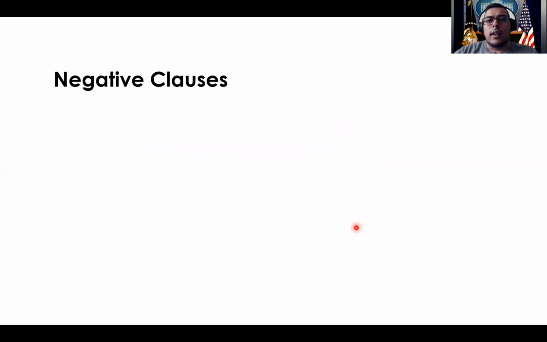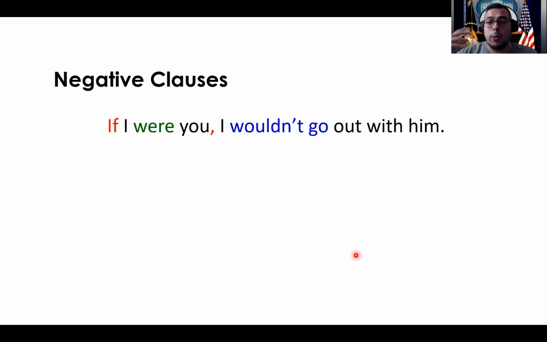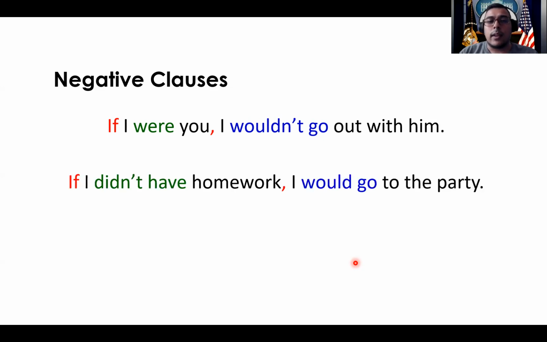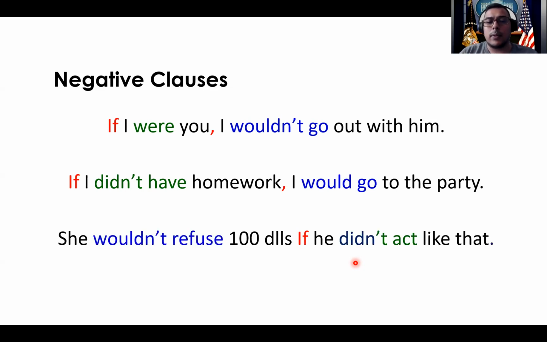All right, moving on. I get a lot of questions sometimes of people asking me if you can make negatives. And the answer is, like we already saw in first conditional, yes, you can. So here we go. If I were you, I wouldn't go out with them. We can see right here that we're using a negative result. In the second example we say, if I didn't have homework, I would go to the party. In this case, we have a negative condition. And in our last example, she wouldn't refuse $100 if he didn't act like that. We have negative condition and negative result. So it doesn't really matter which one is negative. It just depends on what you want to express.